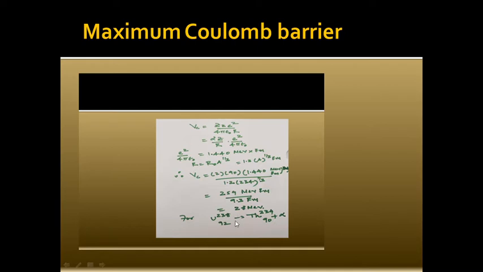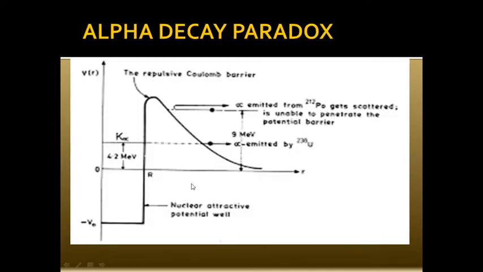So when this is 28 MeV, how can an alpha particle of 4.2 MeV tunnel out or come out? Because the maximum Coulomb potential is 28 MeV, and the alpha particle coming out is around 4 MeV, then this is something which is defying classical laws of physics.